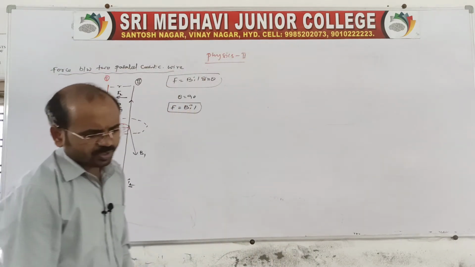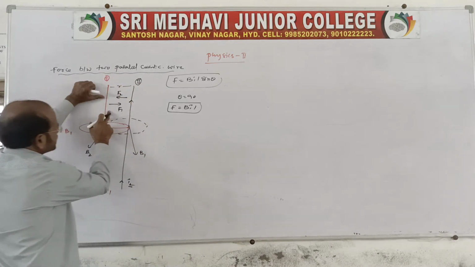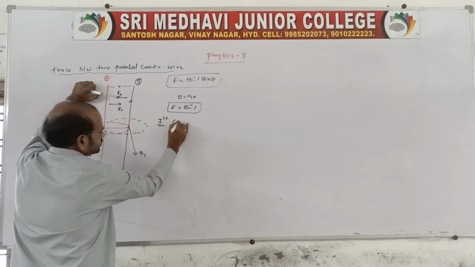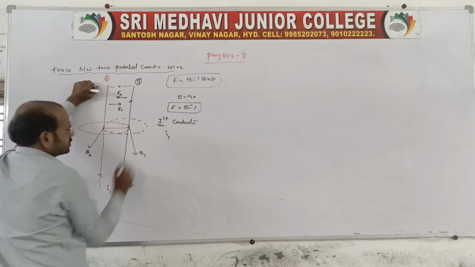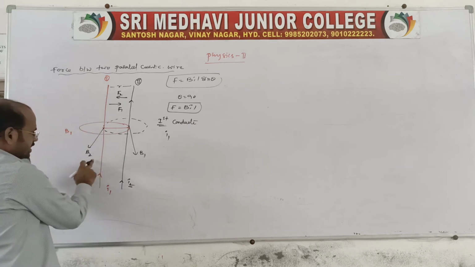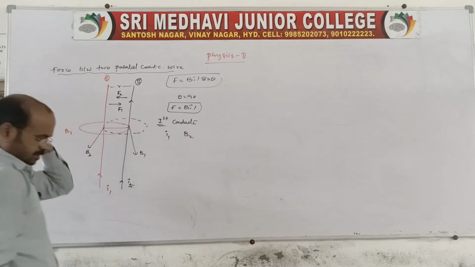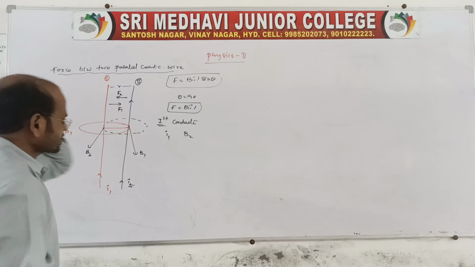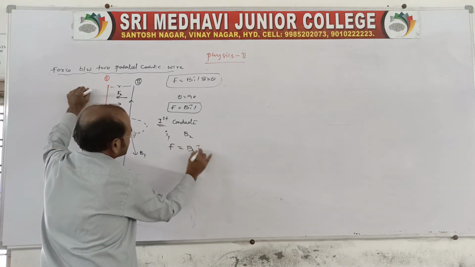Now go for the first conductor. The first conductor carries a current I1, and it is held in the magnetic field B2. Therefore, we can write F is equal to B2 I1 L.